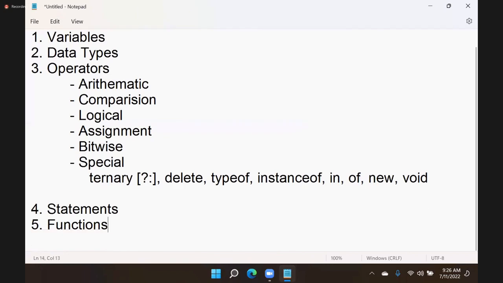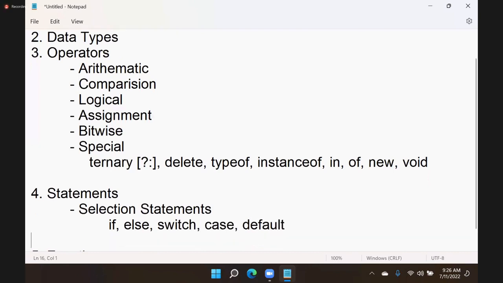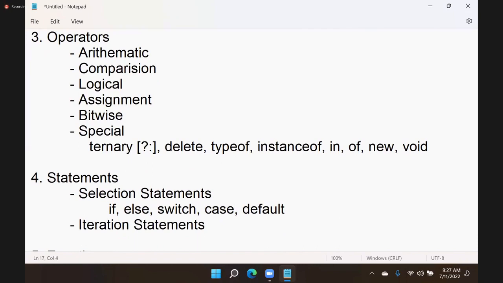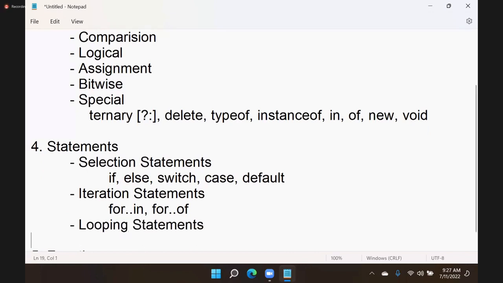Next, statements are also the same. Statements means we have selection statements. Selection statements means if, else, switch, case, default. We have iteration statements, like for in and for of. Looping statements we have like for, while, do while.